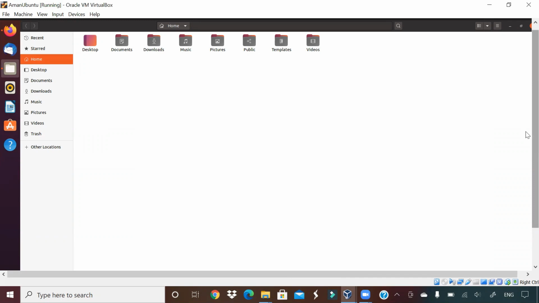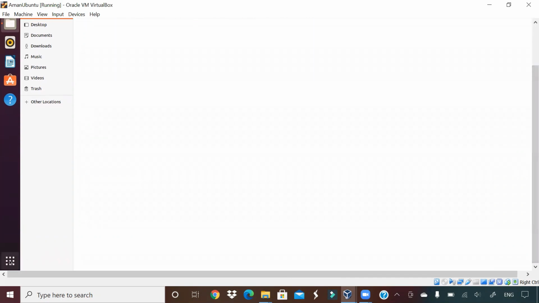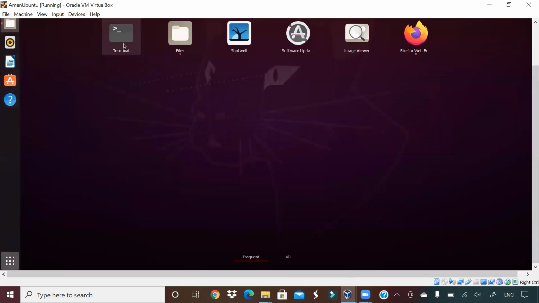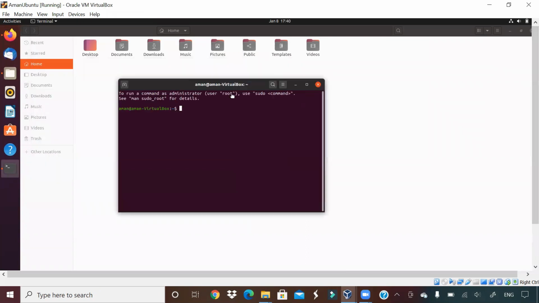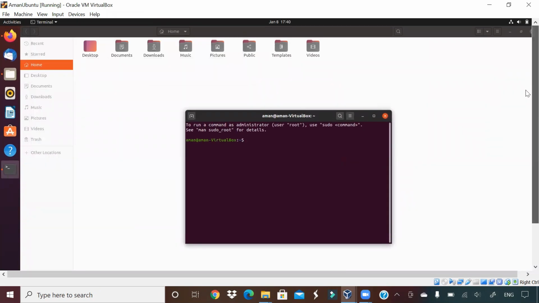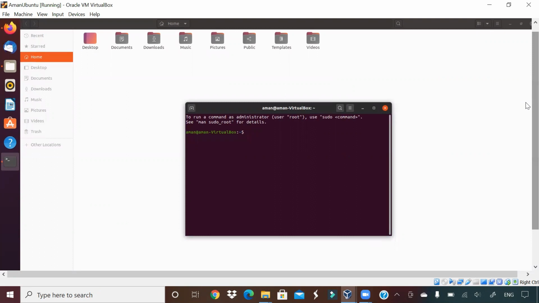Now, as I told you, the most important thing to know in Linux is the terminal. So this is how you go to the terminal, guys. You open the terminal like this, and then you can see there are some very basic commands. I'll tell you what these commands will do.